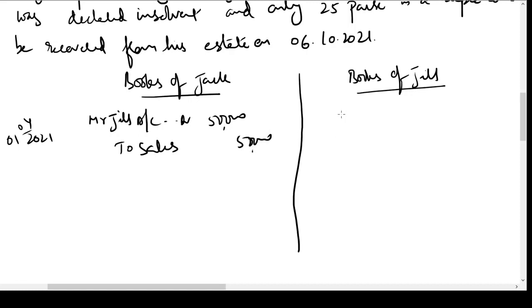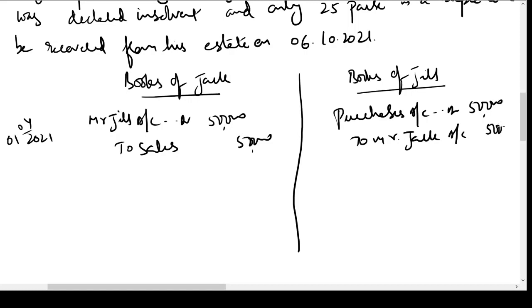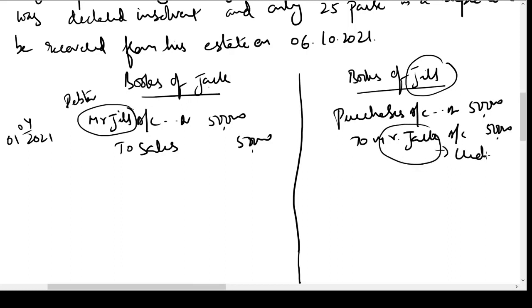Entry in the books of Mr. Jill on the same day would be, he is purchasing goods, so he will pass the entry purchases account debit 50,000 to Mr. Jack account 50,000. Now this entry is very important because of this transaction the relationship of debtor and creditor has been created between Jack and Jill. You can observe in the books of Mr. Jack, Mr. Jill is appearing as a debtor, and in the books of Mr. Jill, Jack is appearing as a creditor.